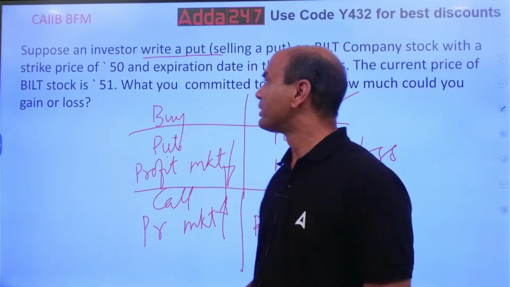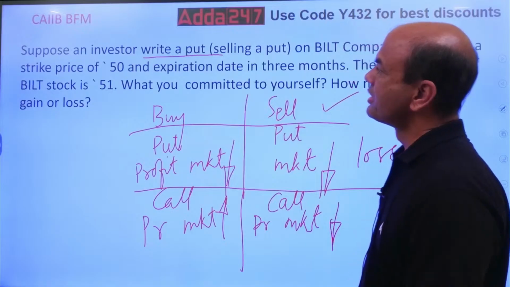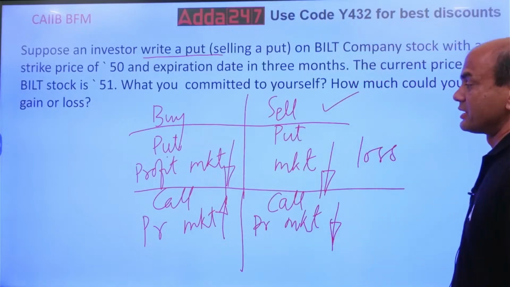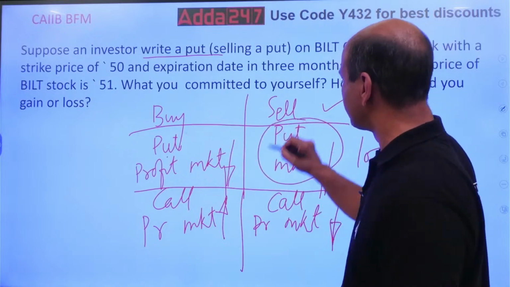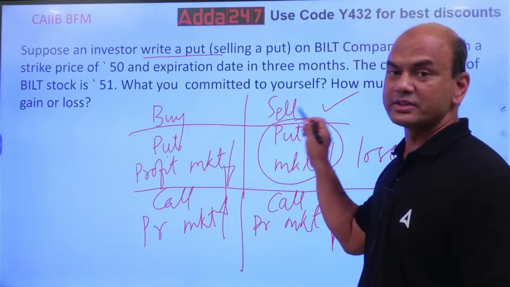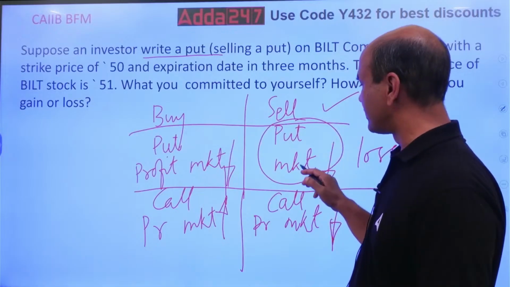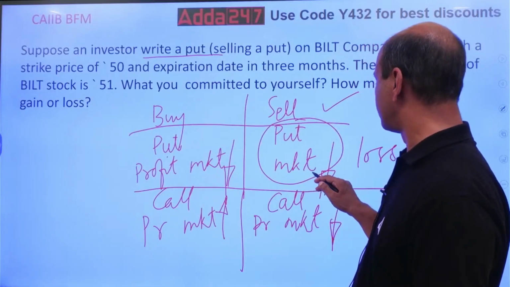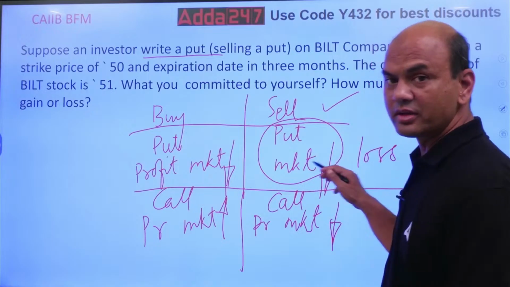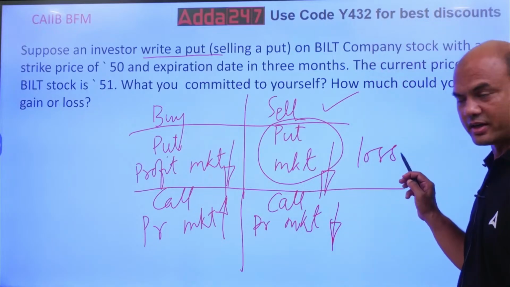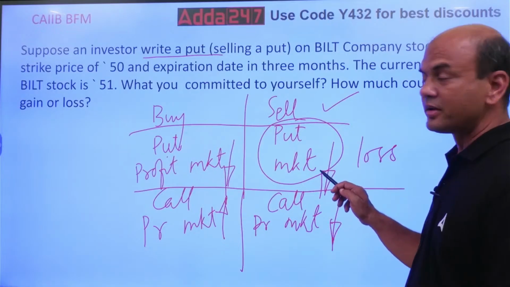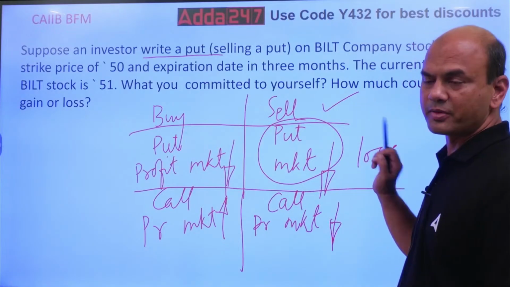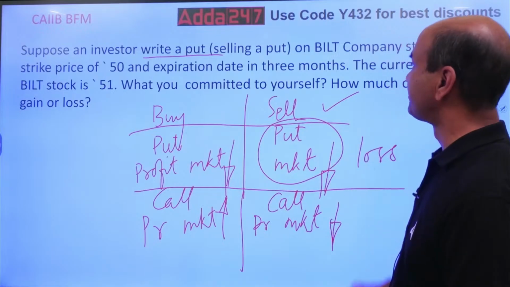So now let's look at the question. Suppose an investor writes a put. See, here we are in this case. Writes the put. So if the market is down, the investor will make a loss. In this case we are. And if the market is up, the seller will always make the profit. This case we are.